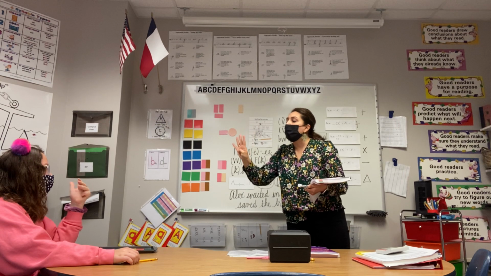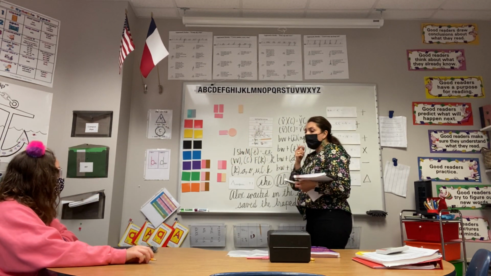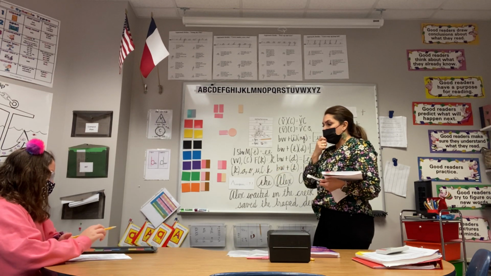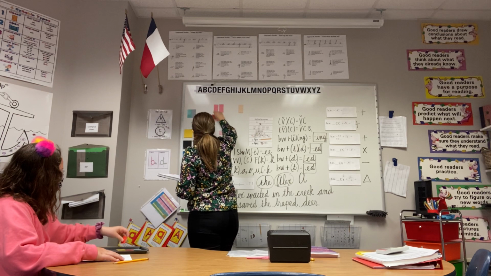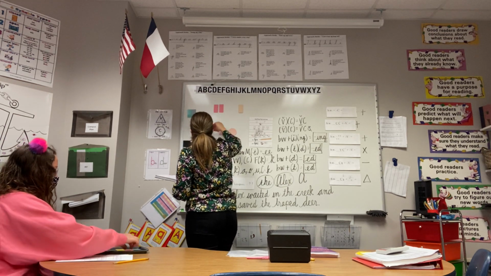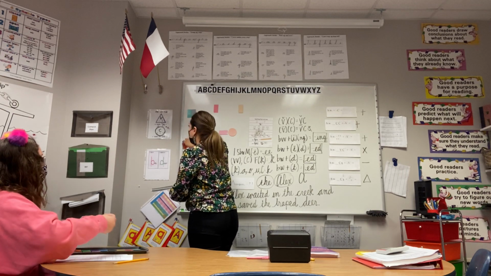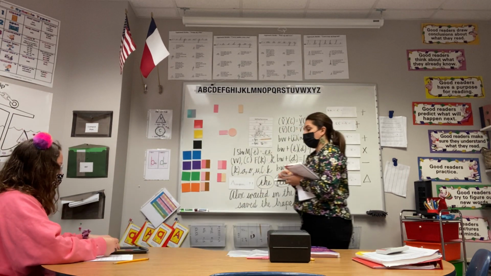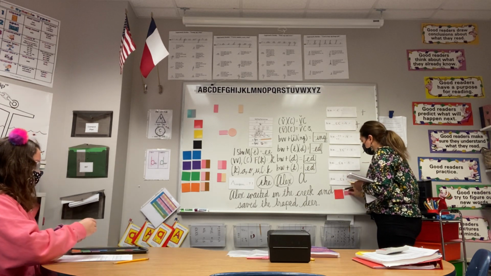W-A-D. D. All right, so let's go ahead and use your sound pictures. Okay, because I want to talk about this word.